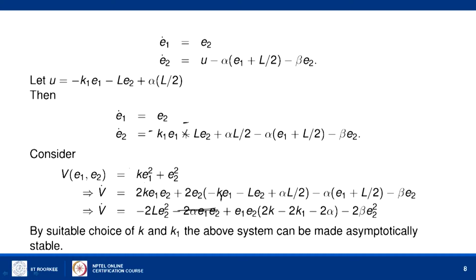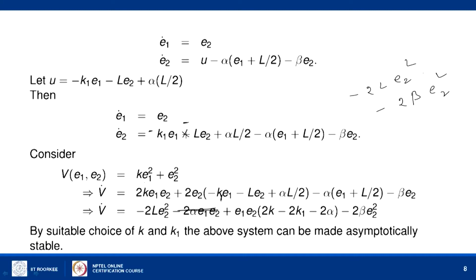Alpha is already given in the equation itself, it is a known value. Suitably selecting k and k1 in such a way that this bracket becomes 0, what we see here is that the remaining terms are simply minus 2 L E2 square and minus 2 beta E2 square.